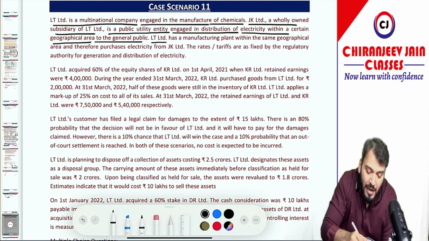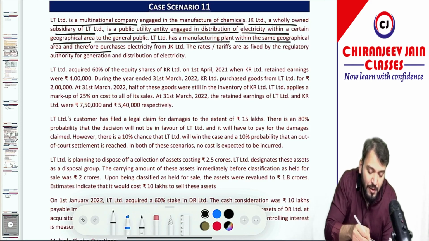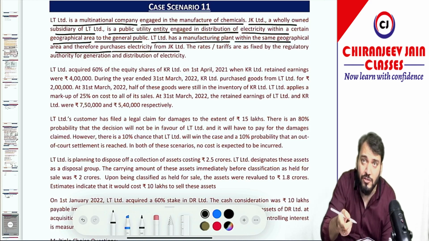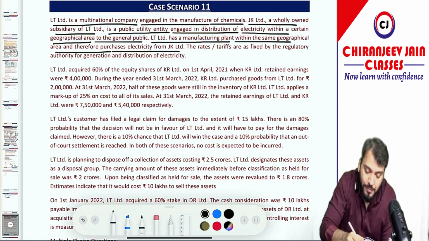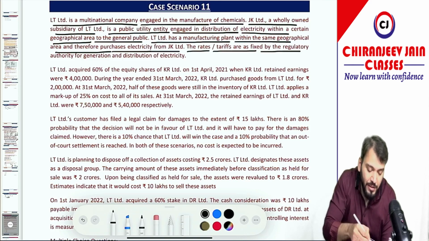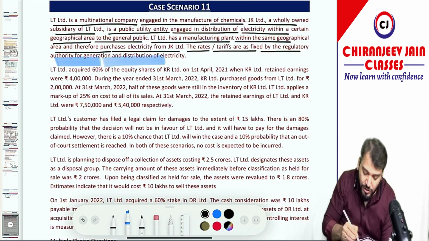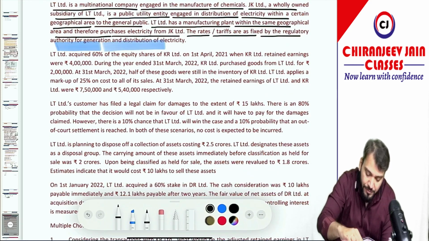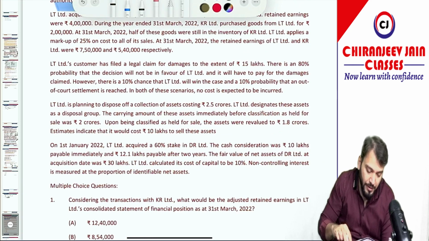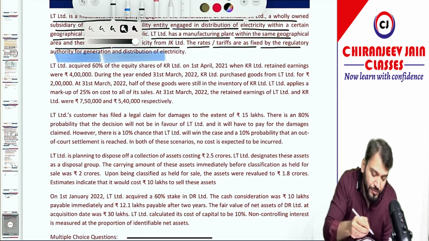LT Limited has a manufacturing plant within the same geographical area and therefore purchases electricity from JK Limited. The rates of tariff are fixed by the regulatory authority for generation and distribution of electricity. Correct. What is given next?